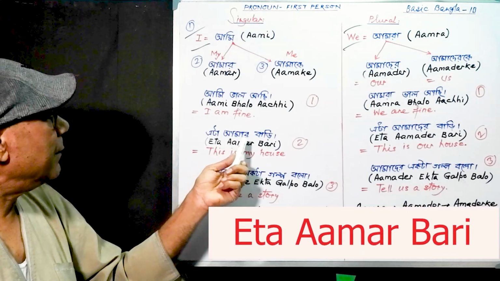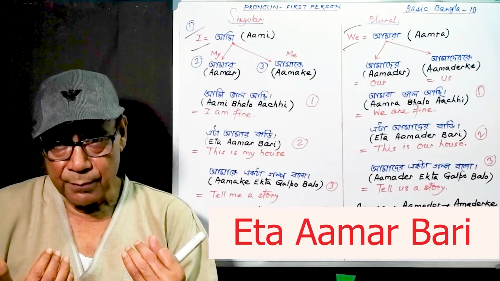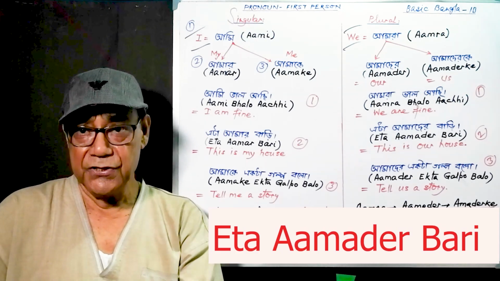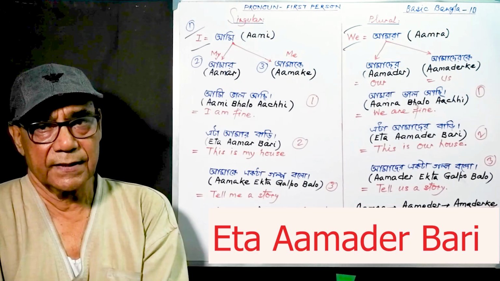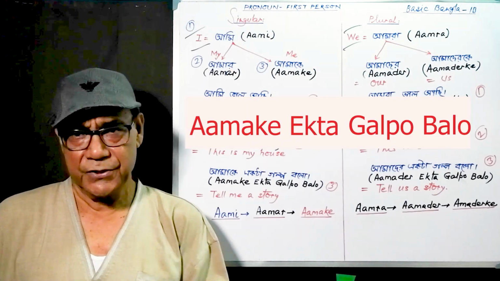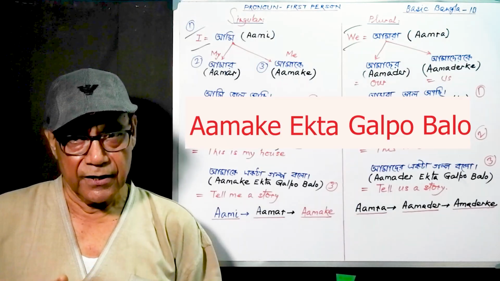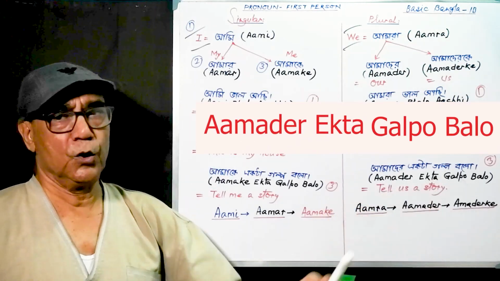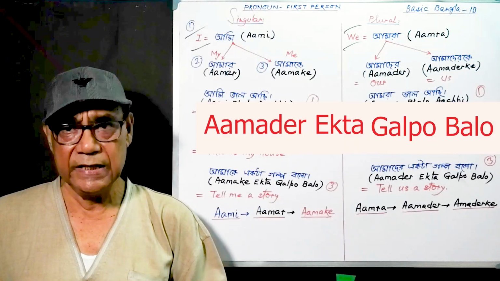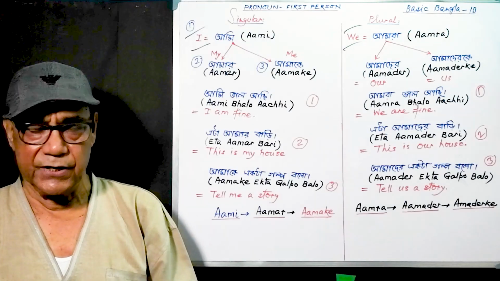Now, eta Aamar badi. Now, possessive. Eta Aamar badi. This is my house. And eta Amader badi. This is our house. Now, the object form. Aamake ekta golpo bolo. Tell me a story. Aamake, me. Amader ekta golpo bolo. Tell us a story. Now you can make so many sentences like this.